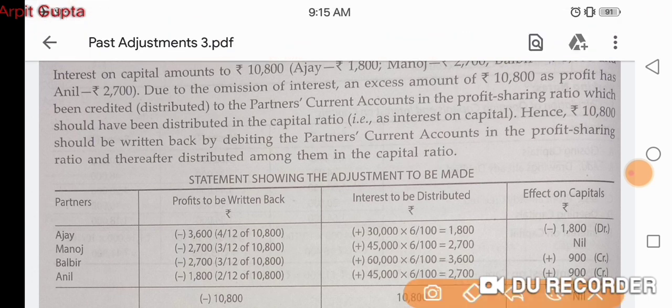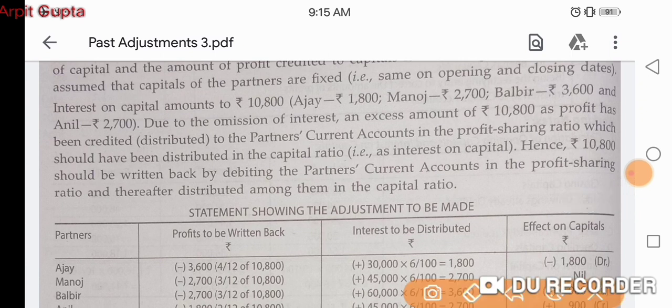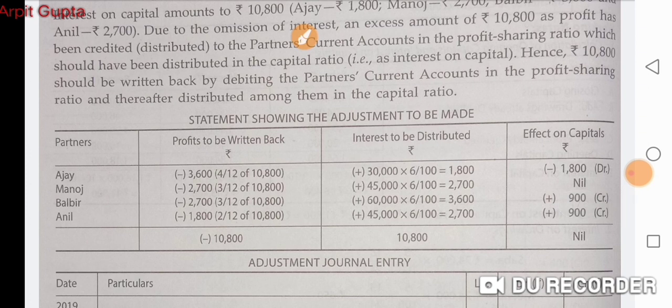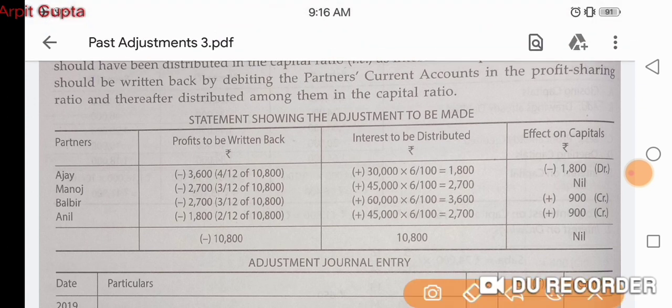It is given interest on capital amounts to 10,800. See, 10,800, that is 1,800 for Ajay, 2,700, 3,600 and 2,700. This is the total amount of interest that we are going to pay to all the partners. 6% was the rate, so it is calculated on the capitals that are given in the question. So this is the solution table. You can make the solution table exactly in the same way as we have done for the previous illustration. Only include interest on capital in that table, and same amount will be taken back from the partners in their profit sharing ratio. So you can see it has been done here.